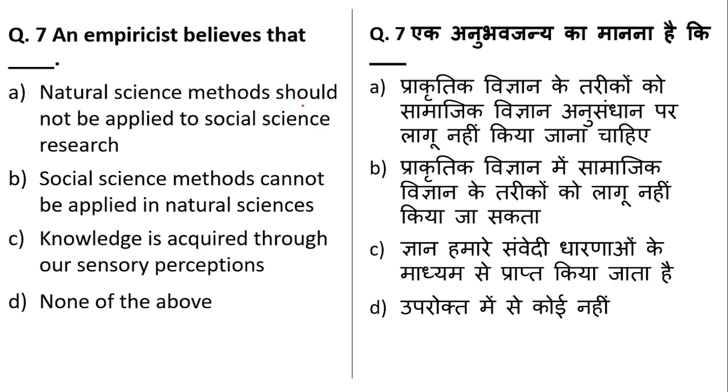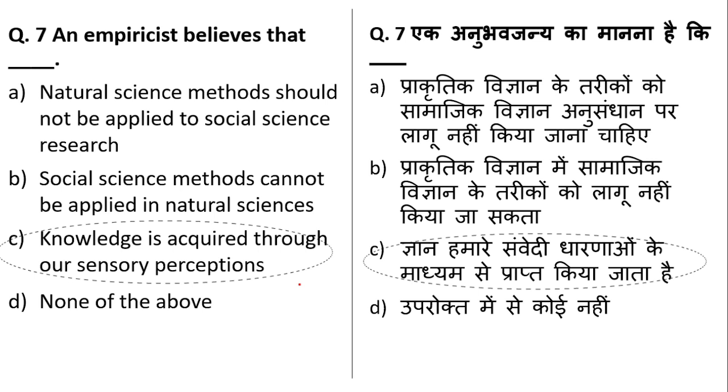An empiricist believes that natural science method should not be applied to social science. Social science method cannot be applied in natural science. Knowledge is acquired through our sensory perceptions. So empiricist comes from the term empiricism, where it says that knowledge comes from experience. Okay, experience. Like you remember, there is a term called perception or pratyaksha in the logical reasoning unit of the examination. Okay, for UGC NET Paper 1, logical reasoning unit.